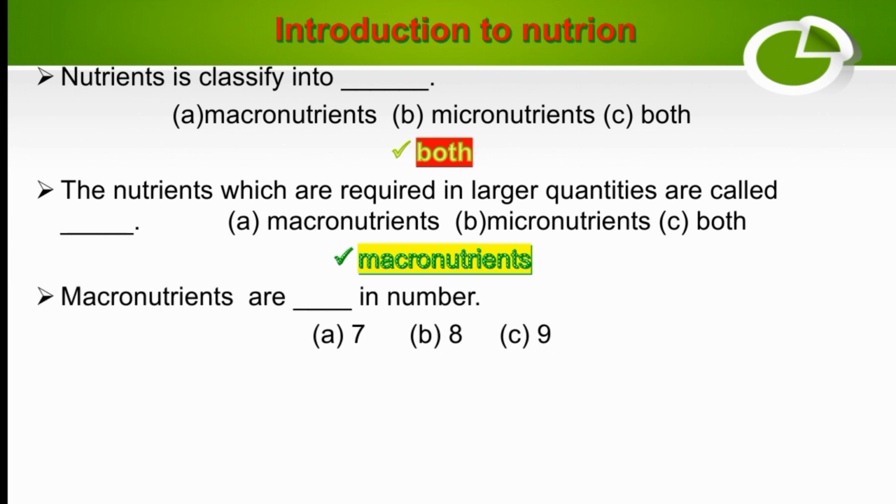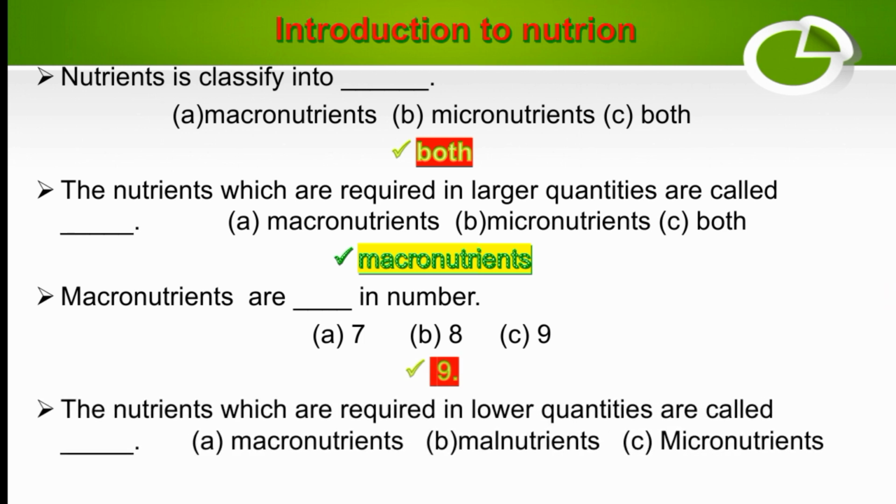Macronutrients are dash in number: 7, 8 or 9. So macronutrients are 9 in number. The right option is C. The nutrients which are required in lower quantities are called dash: macronutrients, malnutrition or micronutrients. So the nutrients which are required in lower quantities are called micronutrients. The right option is C.